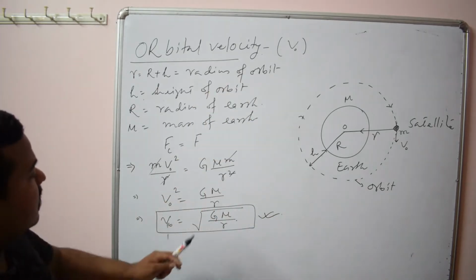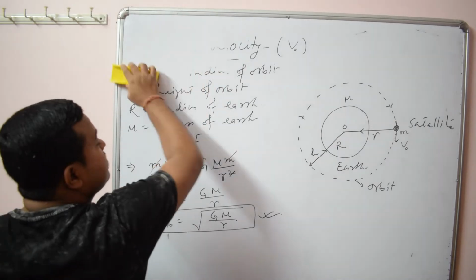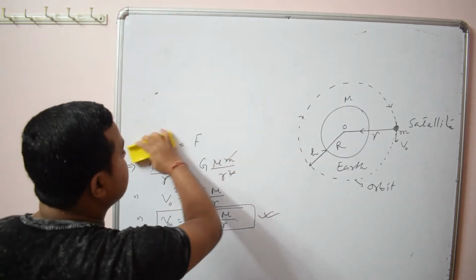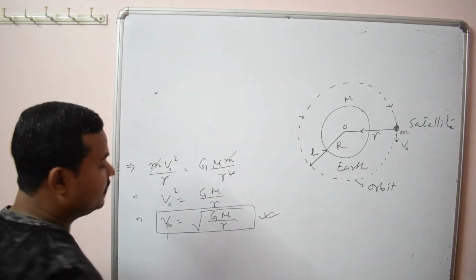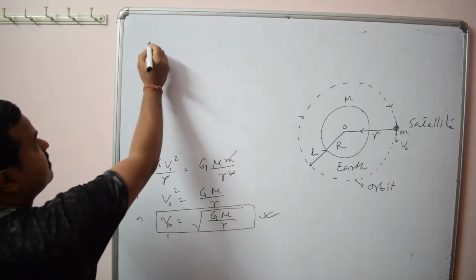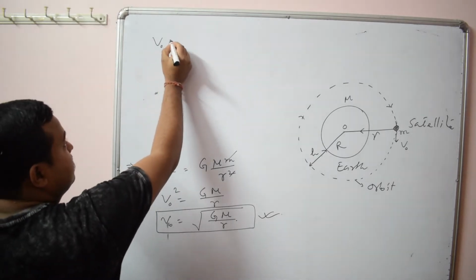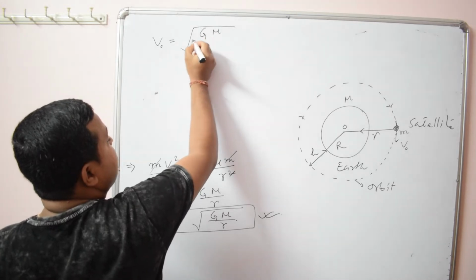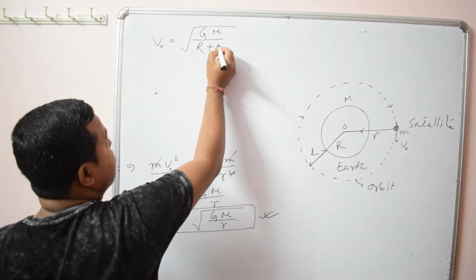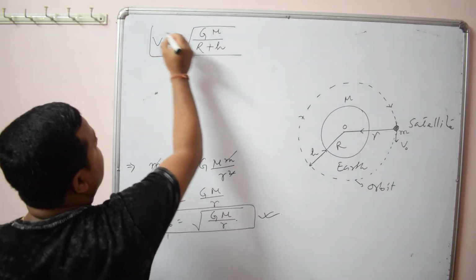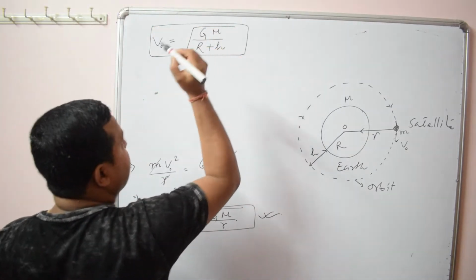Now we can simplify this formula in terms of the radius of the earth also, in certain conditions. Let us see. Here you see v naught is root over GM by r. This formula you can write like this also, root over GM by r plus h, because this is the radius of the orbit. So in terms of the radius of the earth you can express it like that.